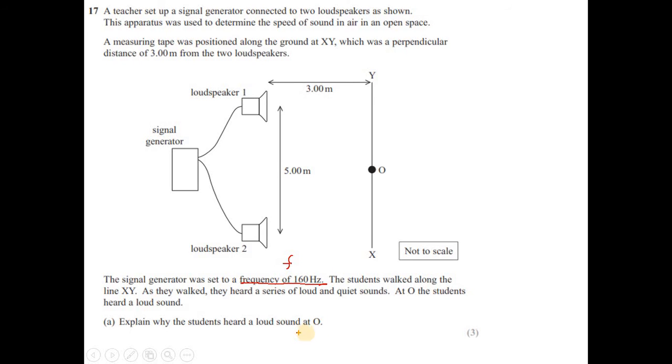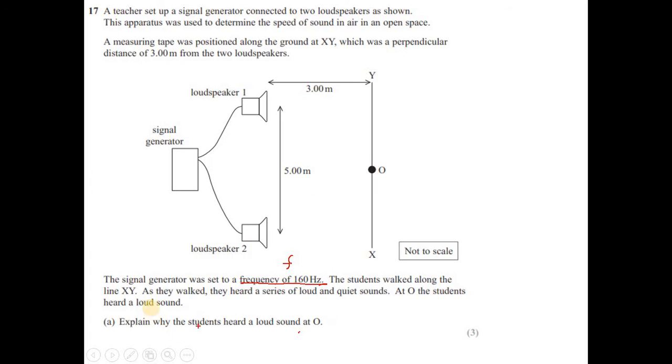This is a question about interference of waves, whether it is light or sound or water. Remember, with these types of question, whenever you have two different sources of waves, whether light or sound or water, at some distance you will be asked about high or low, bright and dark.